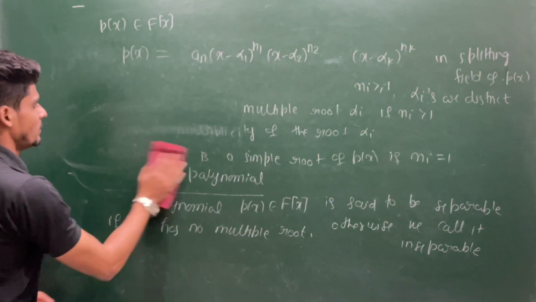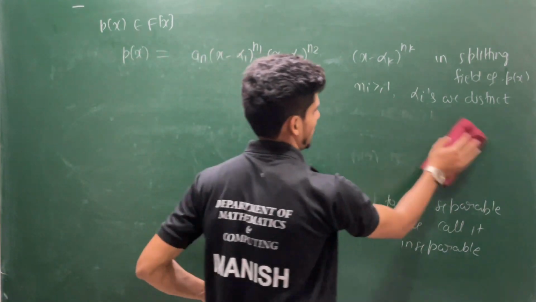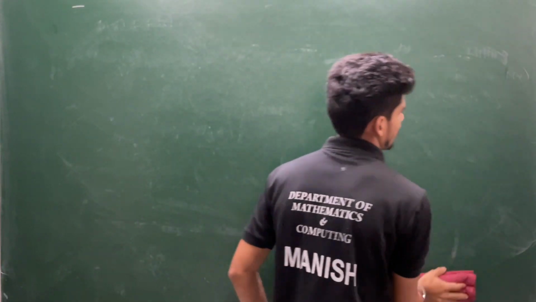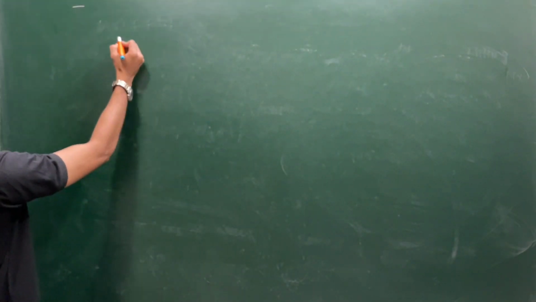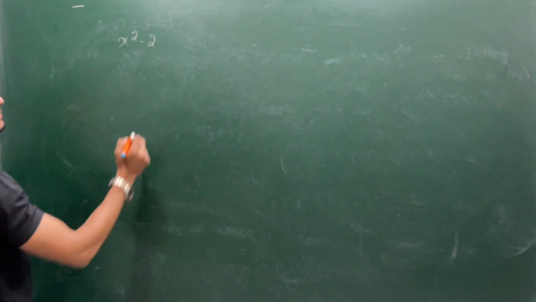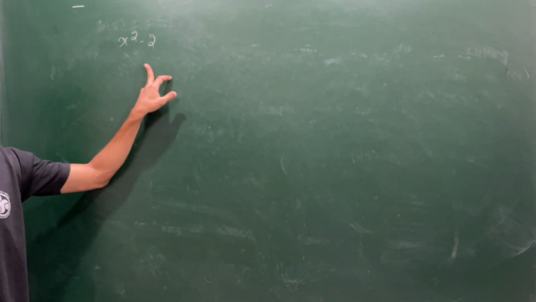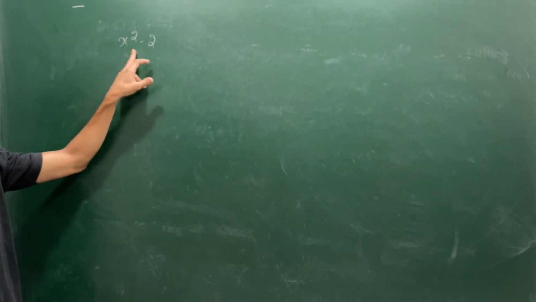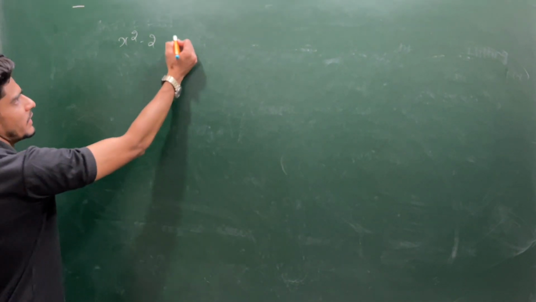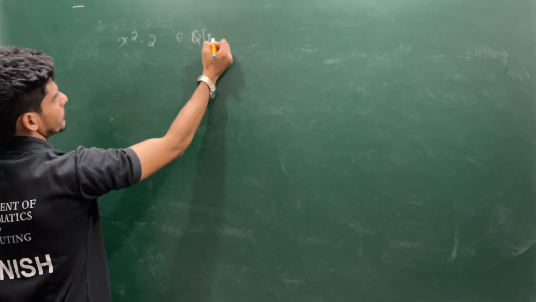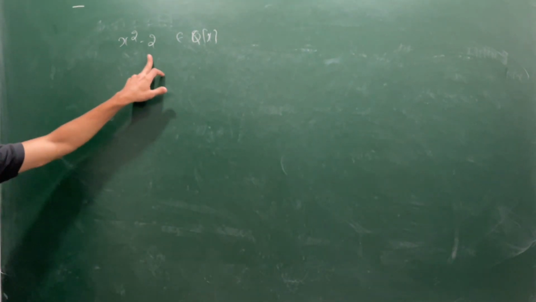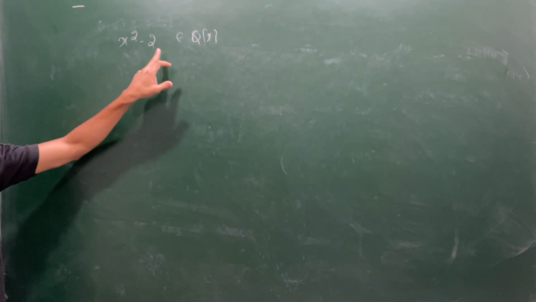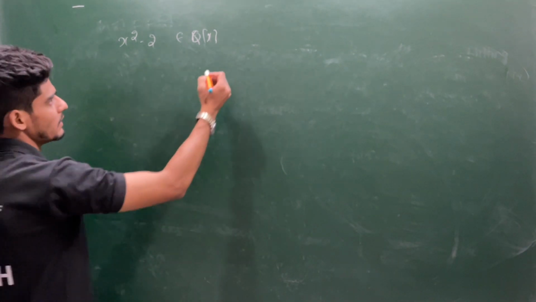Let's see some basic examples. The simplest example you can think of, say x square minus 2, whether it is separable or inseparable. Whenever you need to check separability and inseparability, you need to know on which structure it is defined. If you are defining over Q[x], it is separable because it has two roots, square root of 2 and negative of square root of 2. So it is separable.